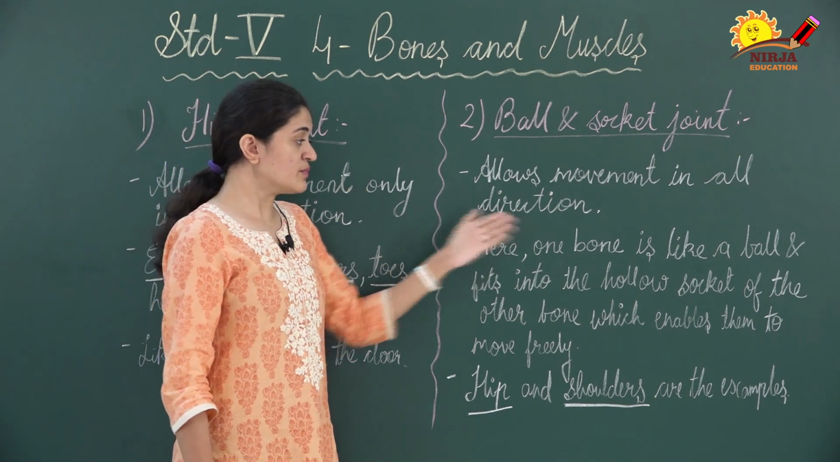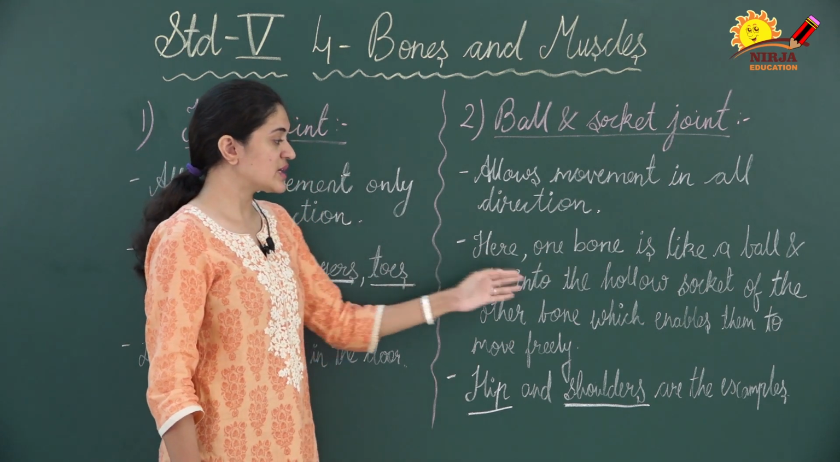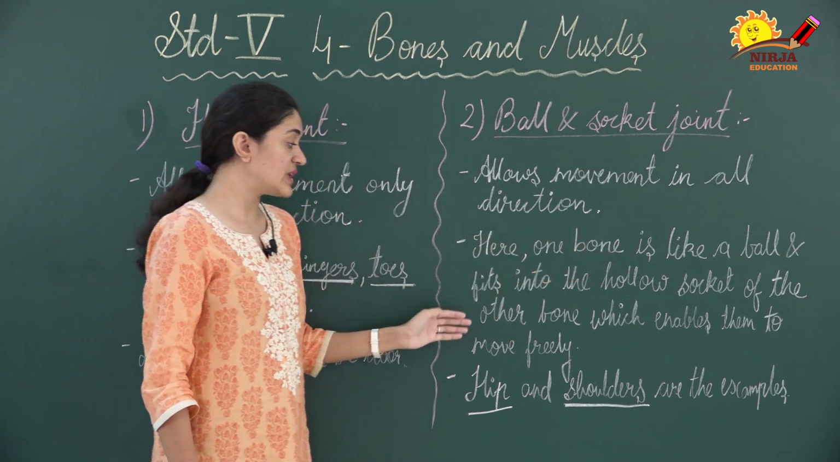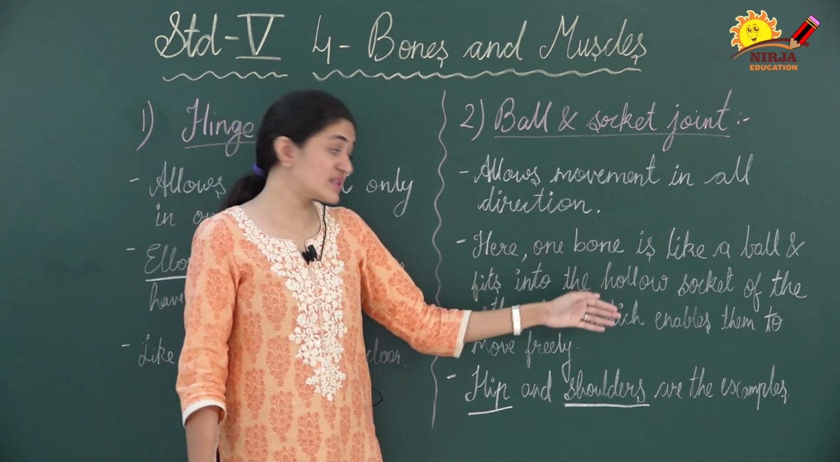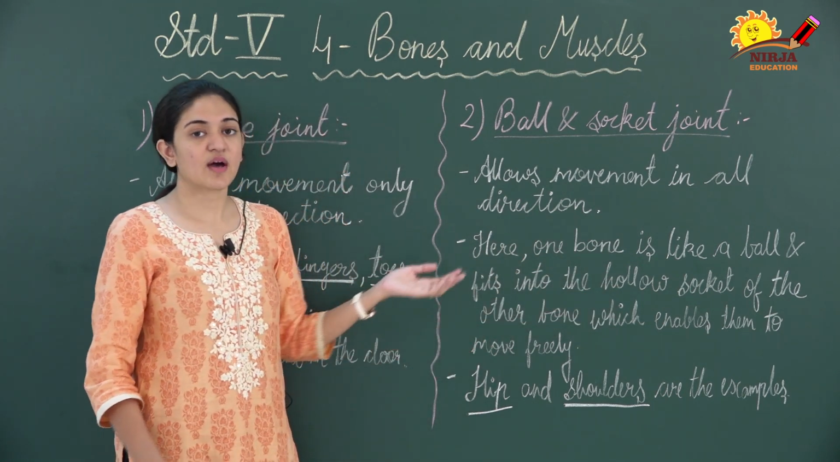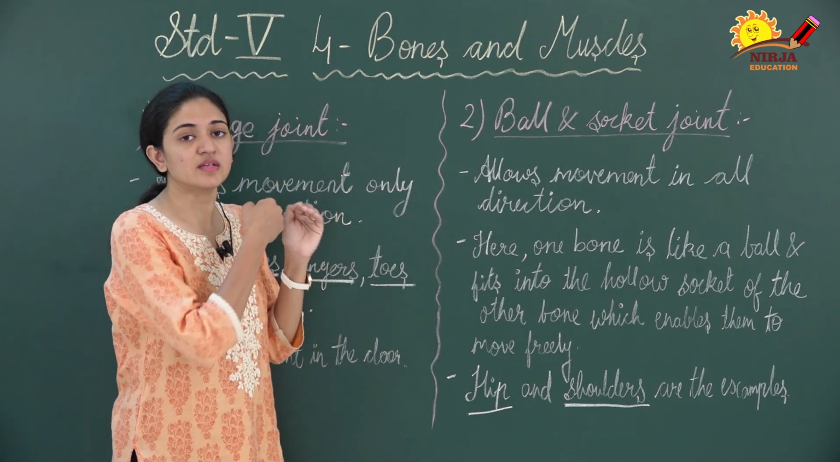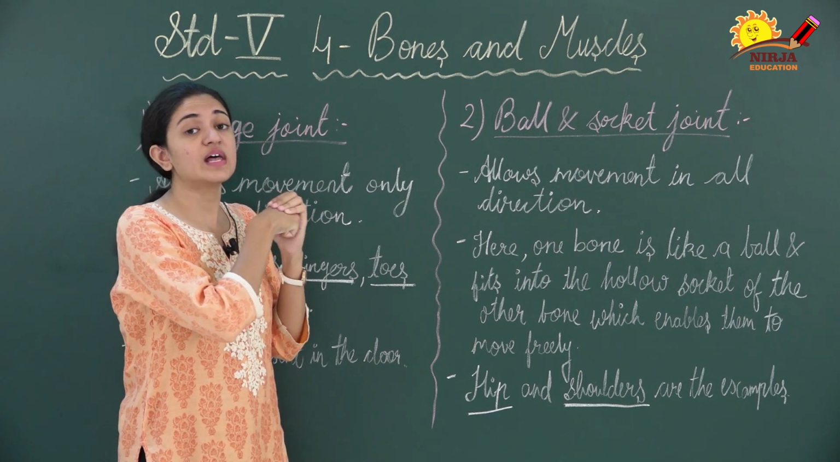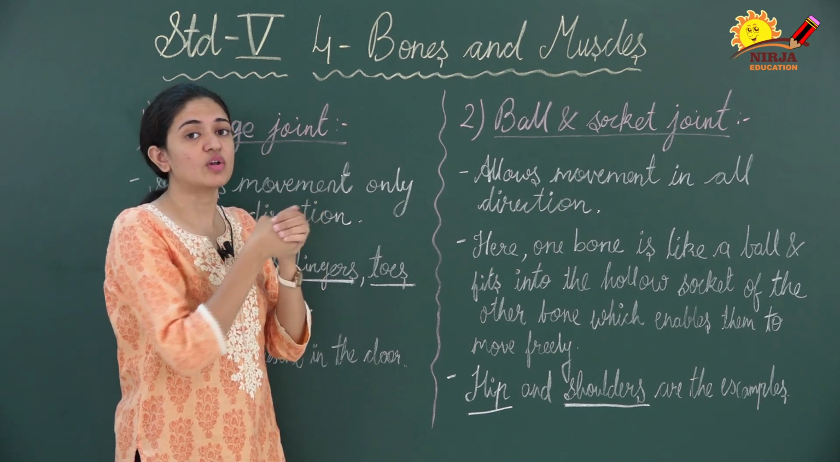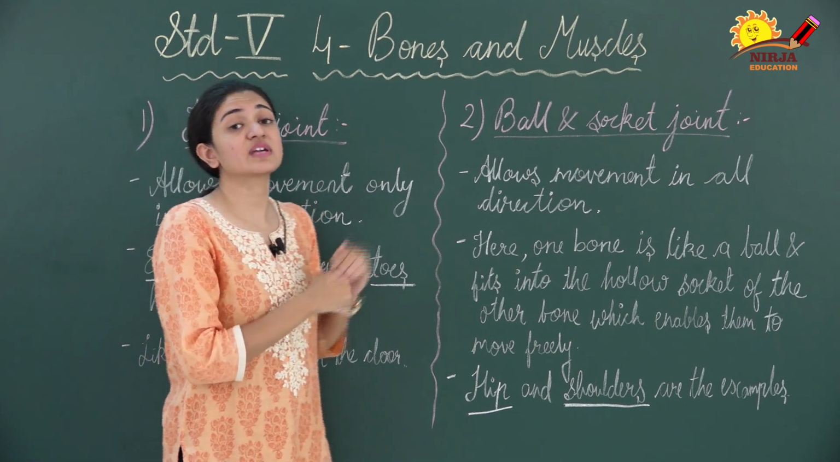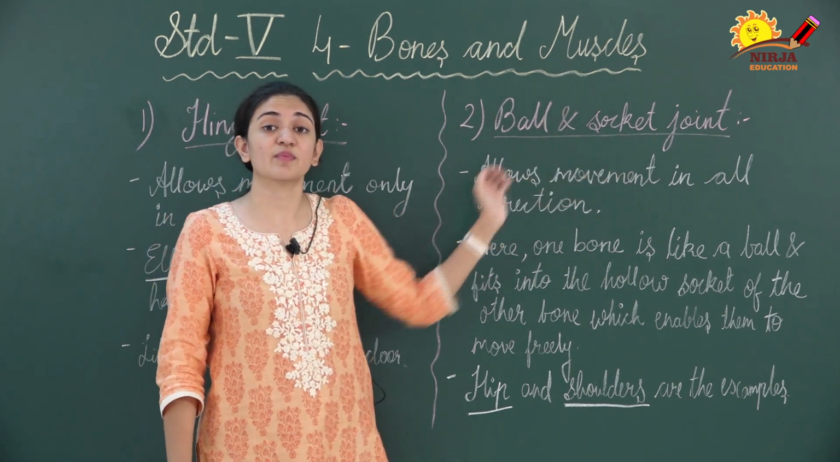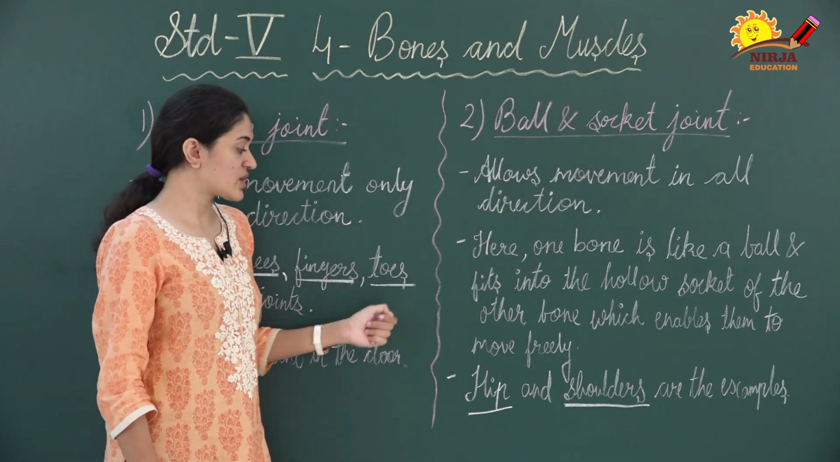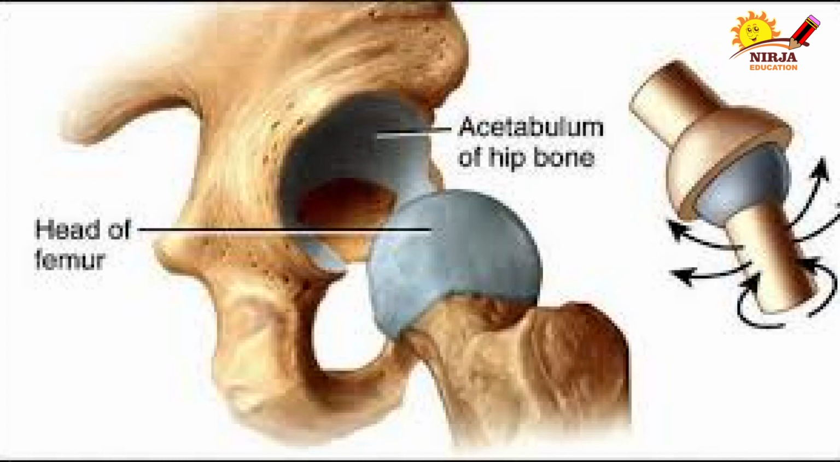Here one bone is like a ball and fits into the hollow socket of the other bone, which enables them to move freely, as I already told you. Like this is the socket and this is the ball, and this helps it to move in all directions. And where can we find this type of joint? Ball and socket joints are found in hip and shoulders, right? So this was all about hinge joints and ball and socket joints.